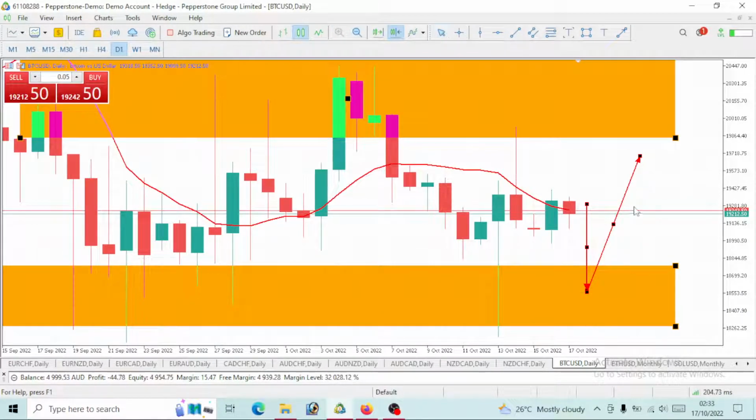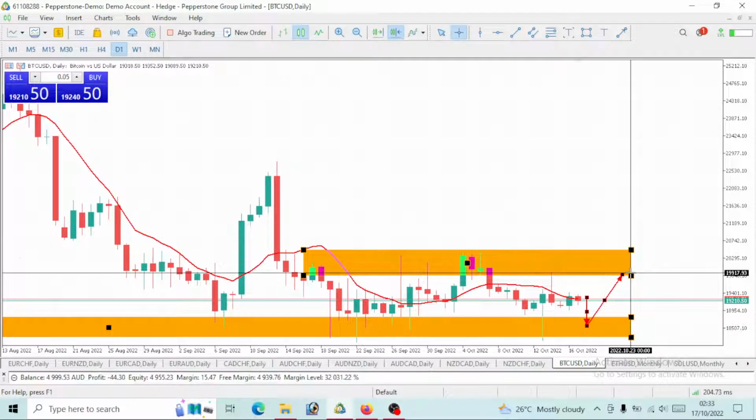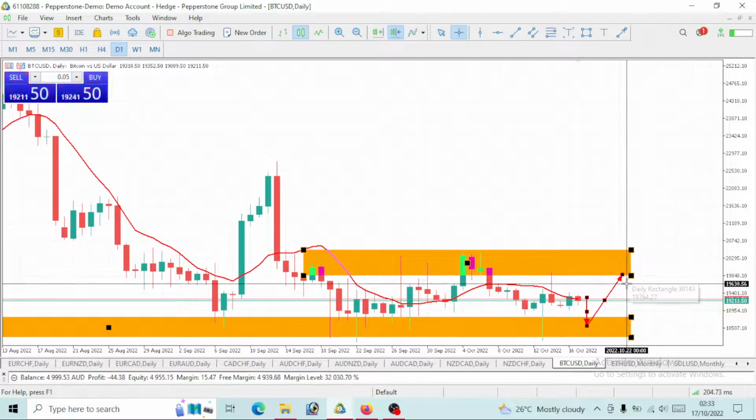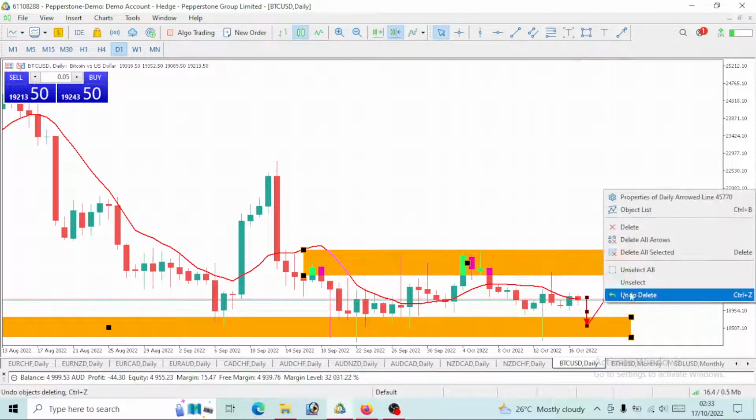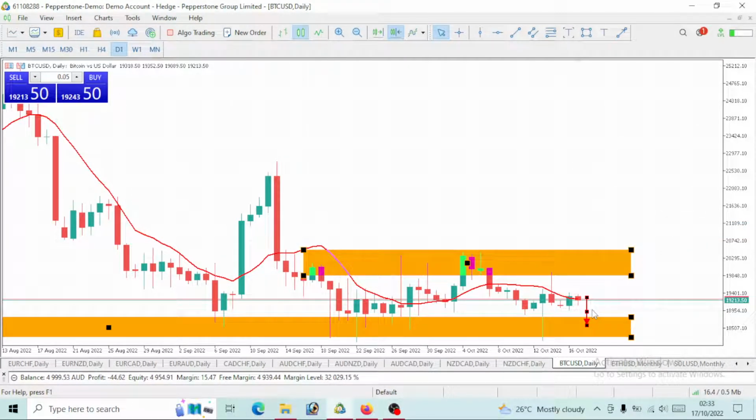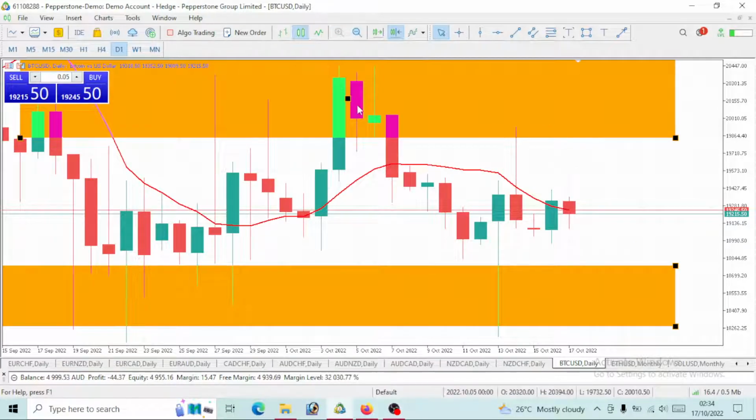Then we can enter to go long on our BTC USD and take it up to close to $20,000. So we should be able to make a profit of $2,000. We should be able to accomplish it within 2 to 3 weeks, by the way. So I believe so. The price is still ranging, right? It will still range this month, so on the daily time frame we are still ranging within this area.